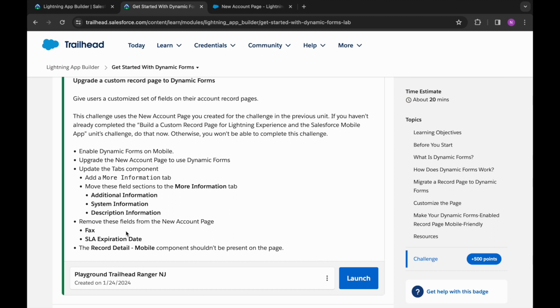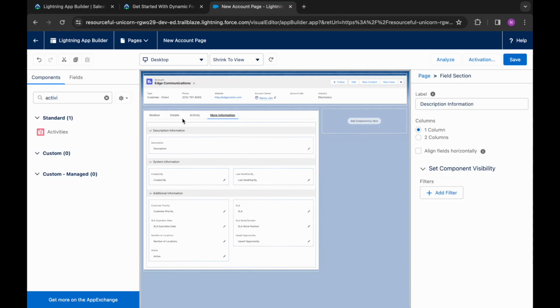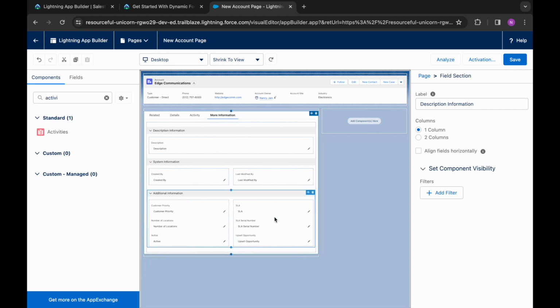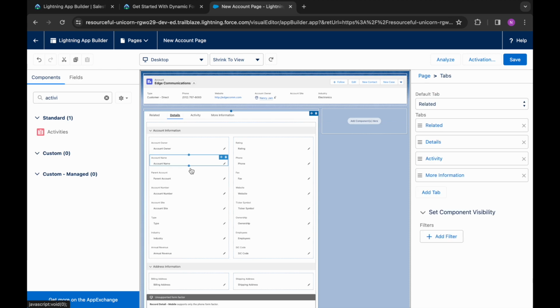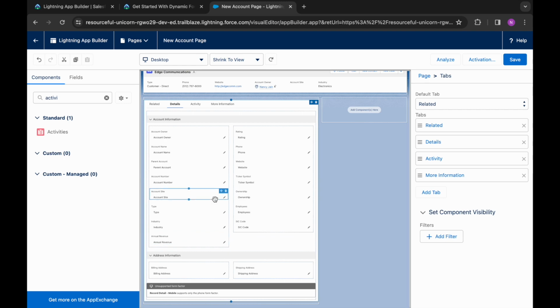Now we need to remove these fields from the new account page, that is fax and SLA expiration date. So we can see this field over here, we can delete it, and the last one is fax, we can delete it from here. Let's check if that field is present anywhere else. No.